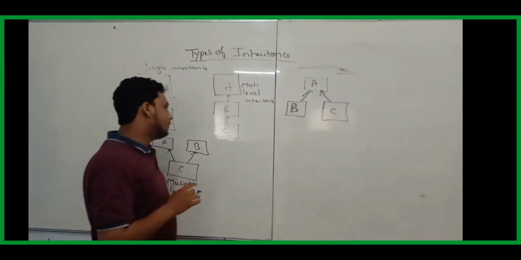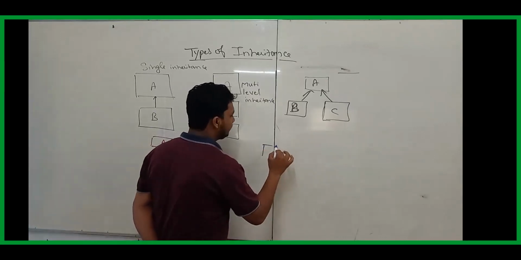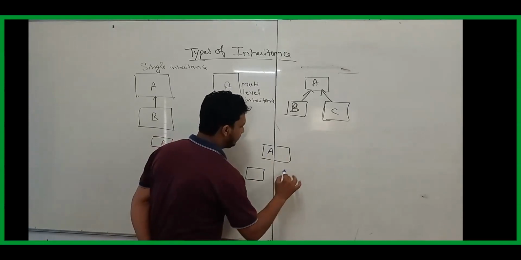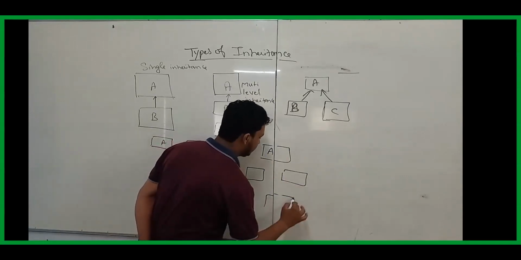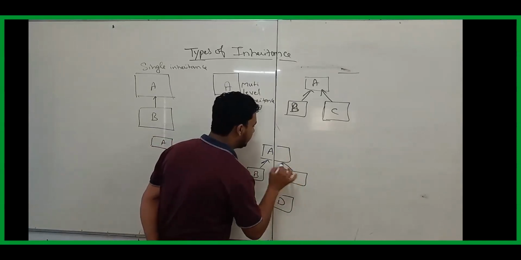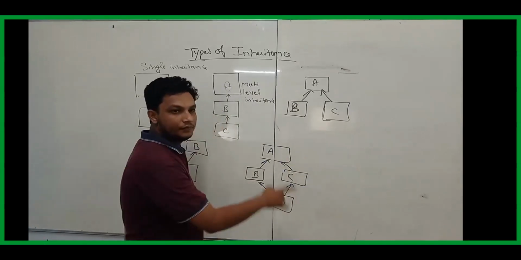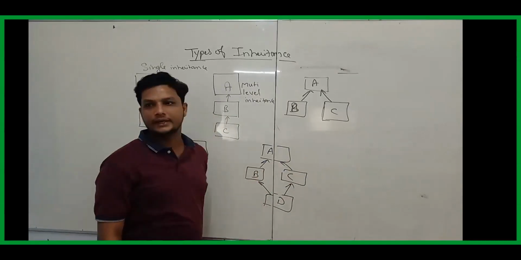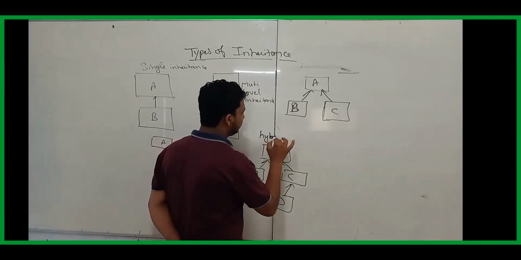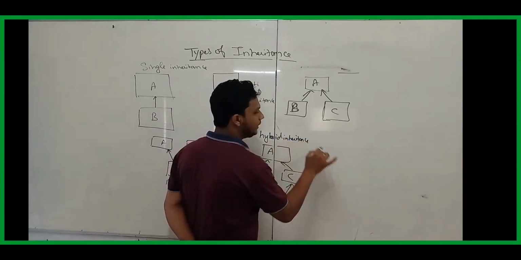There is one more type of inheritance. Assume that I have a class called A, then B and C, and then D. B and C inherit the properties from A, and D inherits from B and C. This we call hybrid inheritance.